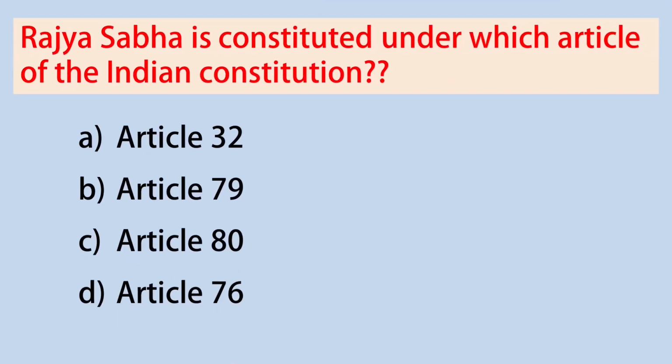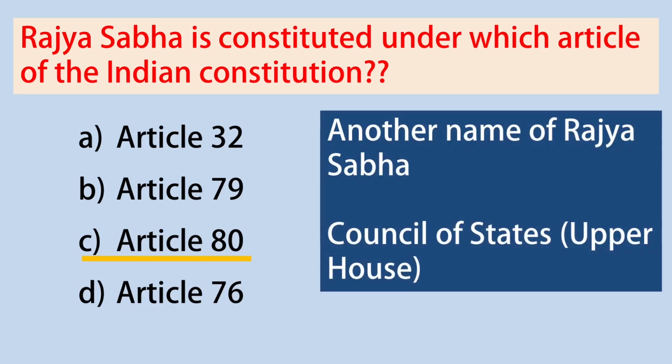Second question. Rajya Sabha is constituted under which article of the Indian Constitution? Answer: Article 80. Related to this, there is one more important question. What is another name of Rajya Sabha? The other name of Rajya Sabha is the Council of States or Upper House.